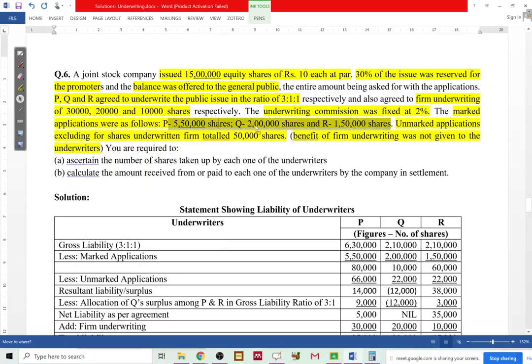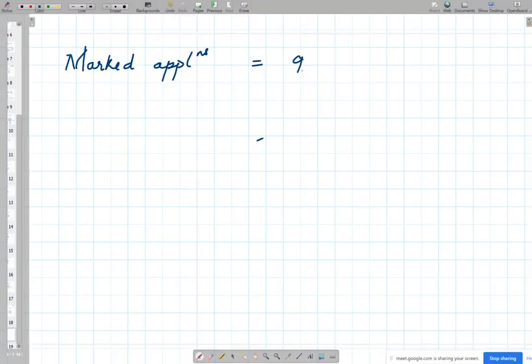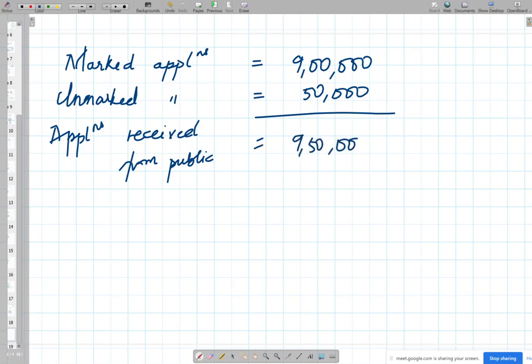I've taken these, right? All of these total gives me 9 lakh. Alright, so total marked applications were 9 lakh. And then they said unmarked applications were 50,000, they're directly given in the problem. So that means total applications received from the public. We're not bothered about promoters or firm underwriters, but from public we got total of 9,50,000 share applications, isn't it?